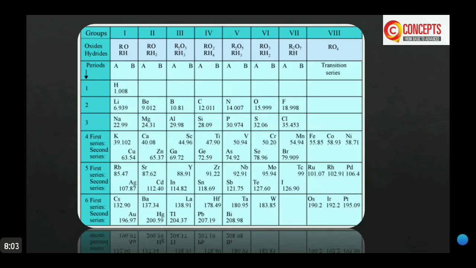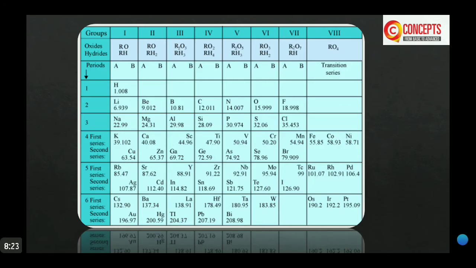The atomic masses of several elements were corrected on the basis of the periodic table. For example, the atomic mass of beryllium was corrected from 13.5 to 9. Similarly, gold, indium and platinum were also corrected.